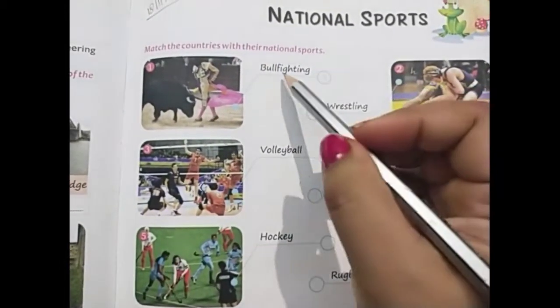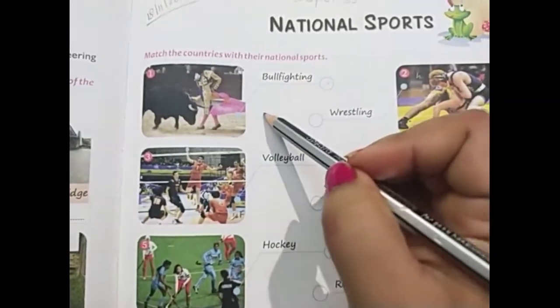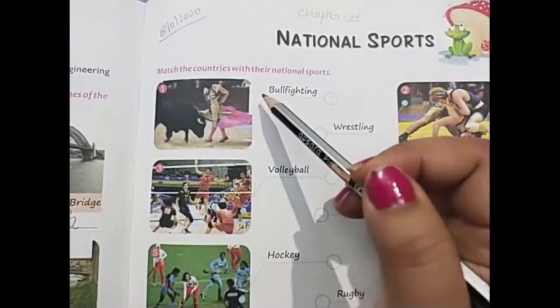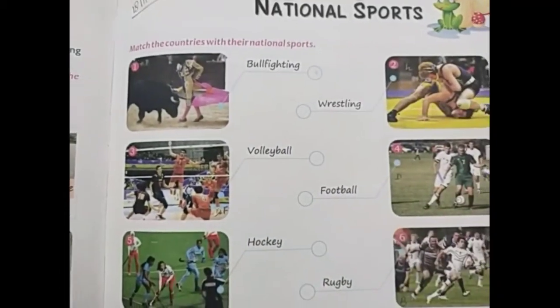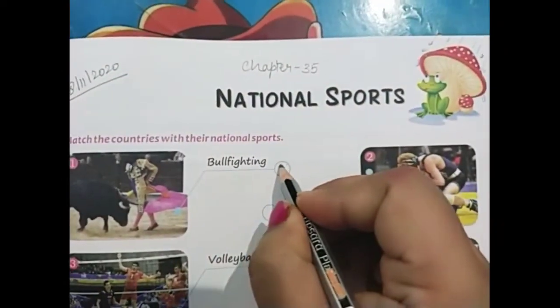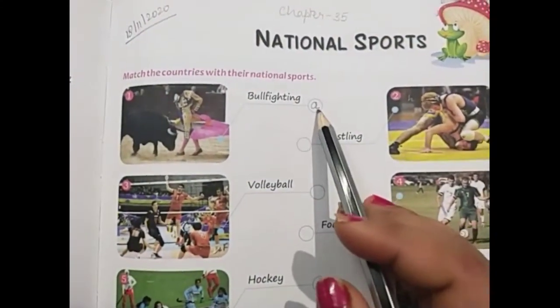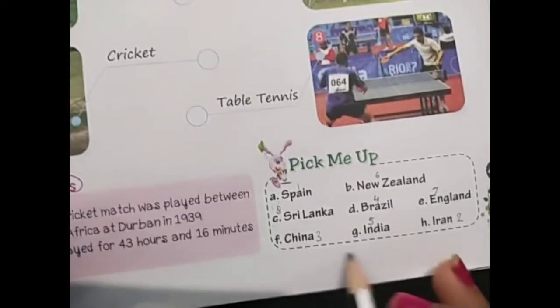We have to write the name of the country where bullfighting is recognized as a national sport. Of course it is Spain, and the alphabet for Spain is A.